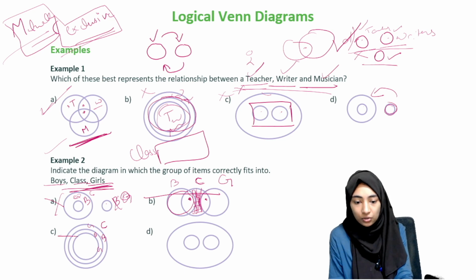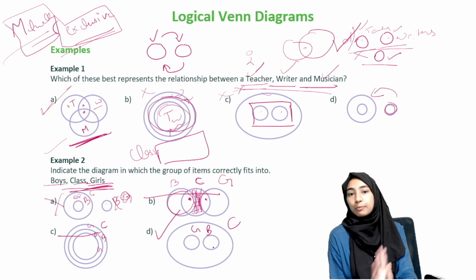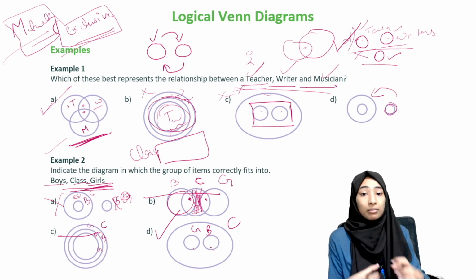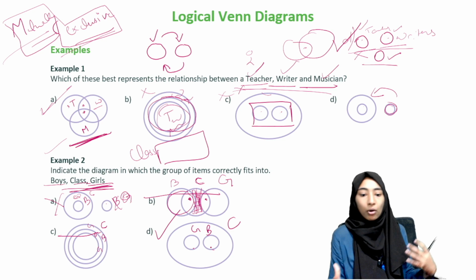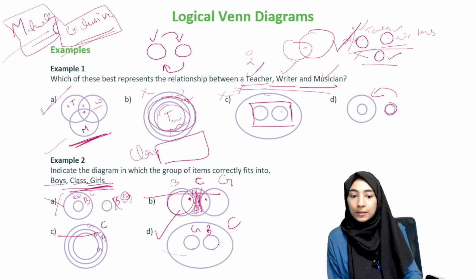Again, makes no sense. So not this. Now this is the right one. Why? Because if you put class here, girls here, boys here, it makes perfect sense. Girls and boys are mutually exclusive. A girl cannot be a boy, and a boy cannot be a girl, and then a class can have both girls and boys. Okay, so this makes sense.